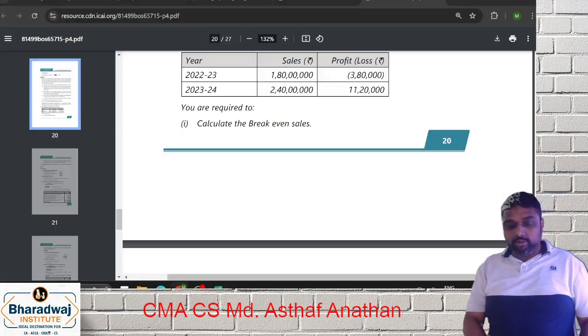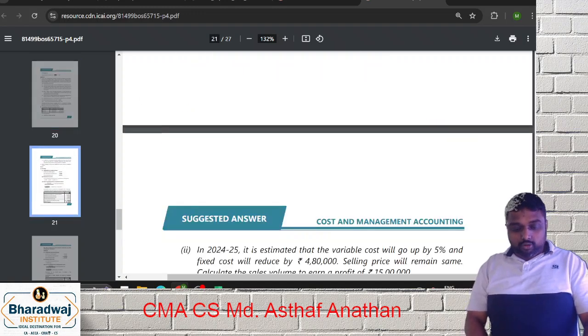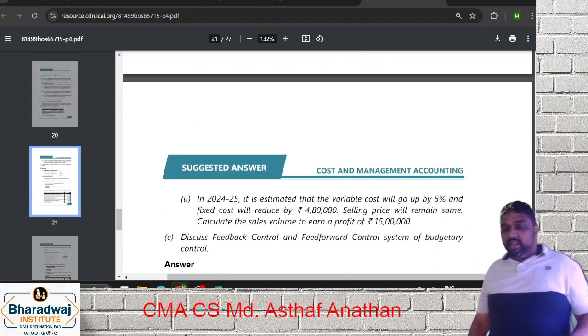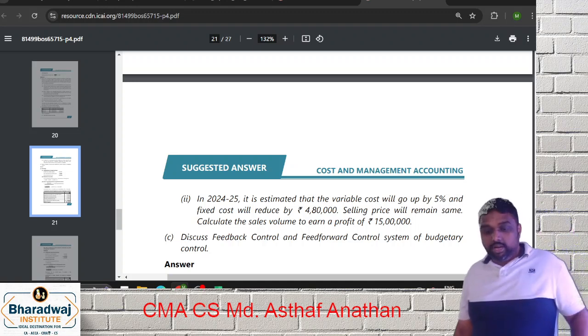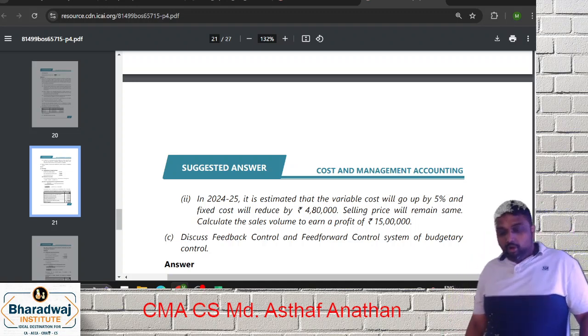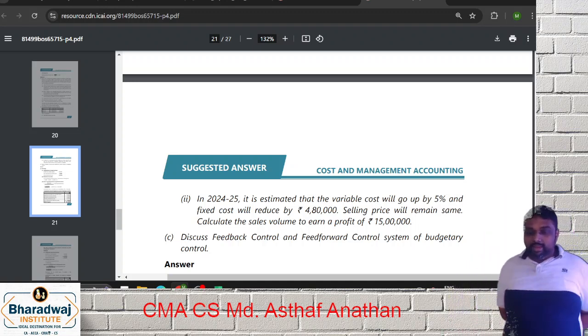Fixed cost already found out. Now what happened for 24-25: variable cost will go up by 5%. Fixed cost will reduce by 4,80,000. Selling price will remain the same. Compute the sales volume to earn a profit of 15 lakh.